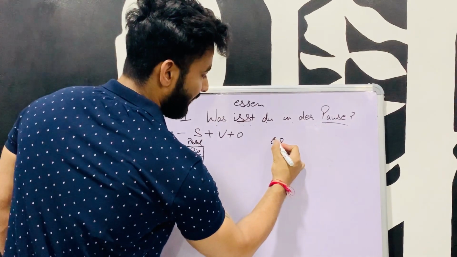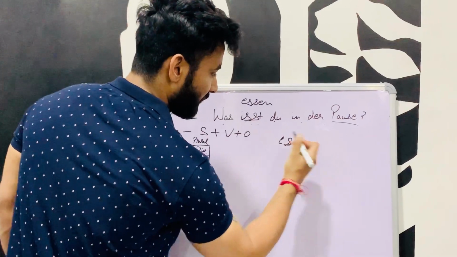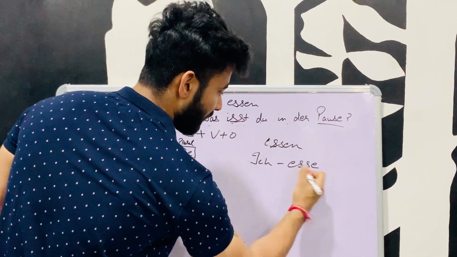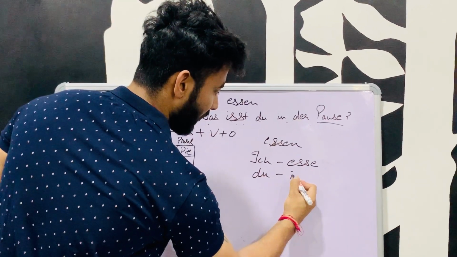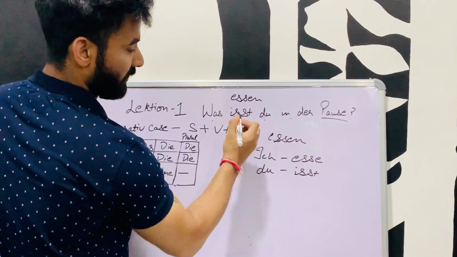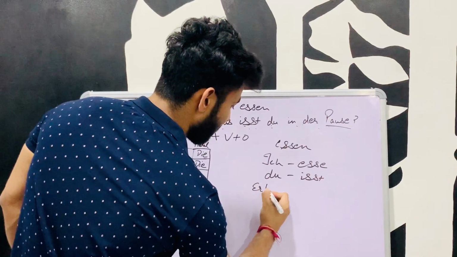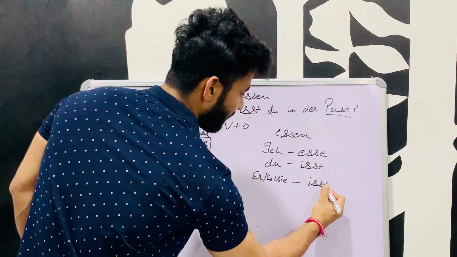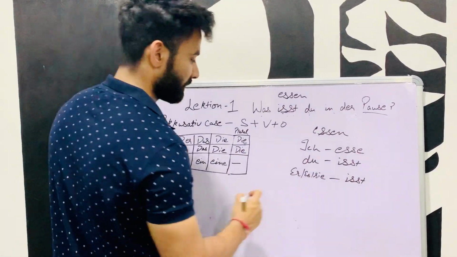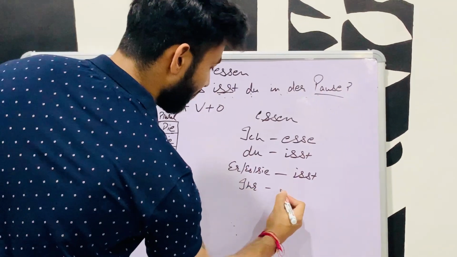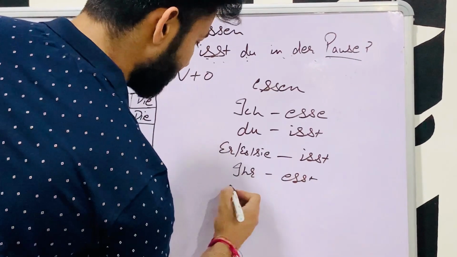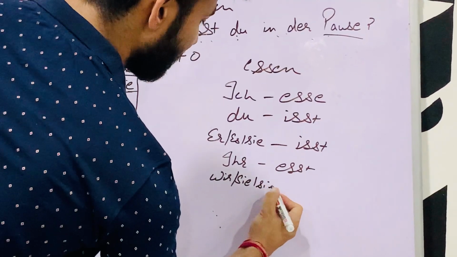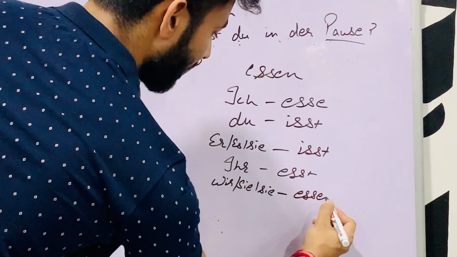Still I am writing it again. Essen: ich esse, du isst, er, sie, es isst, ihr esst, wir, sie essen.